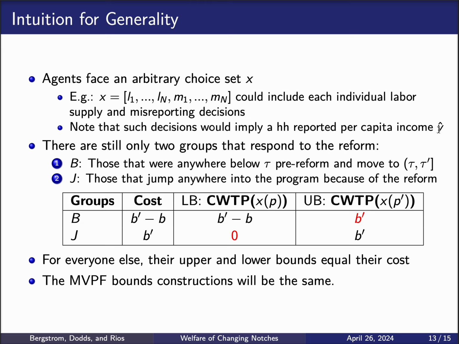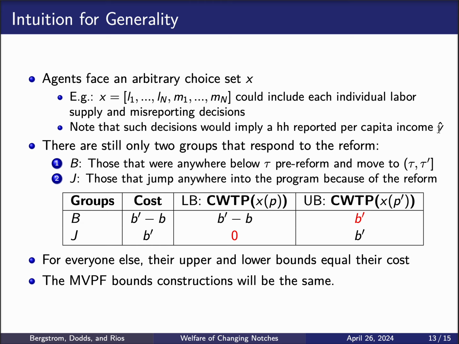So the first one is B. Those are households that were anywhere below the threshold of eligibility tau pre-reform, and they move towards tau and tau prime. And the second one is J. Those are households that jump anywhere into the program because of the reform. Now, for the group B, the cost of the program is still going to be B prime minus B because they're eligible both before and after the program. And the lower bound is still going to be B prime minus B because if you hold their decisions constant, the entire vector of the decisions constant at X of P, they are going to be reporting both before and after the program y hat of P, right? Which means they're going to be eligible both before and after the program.